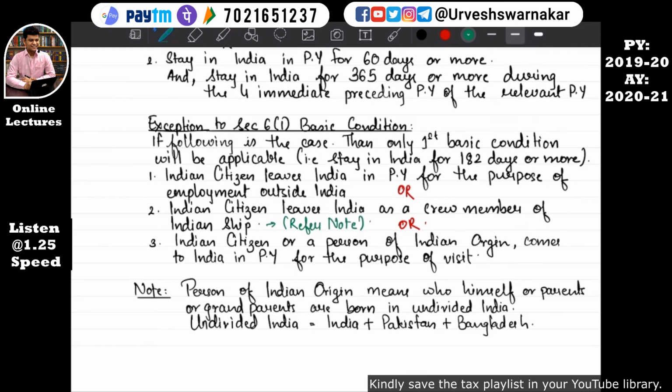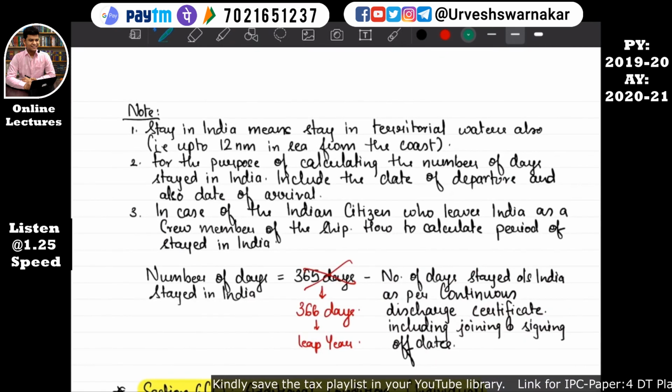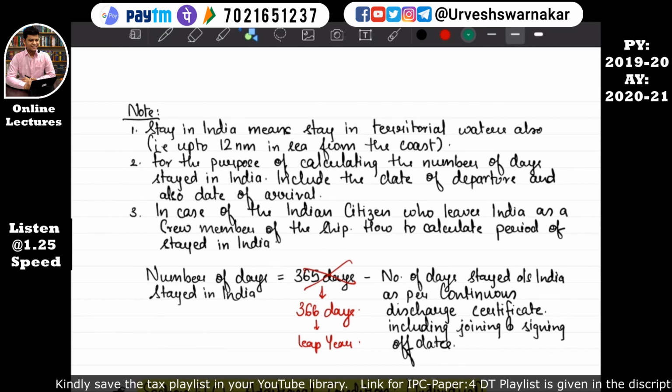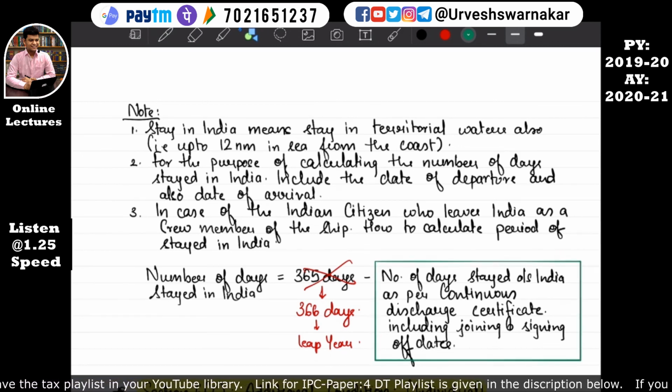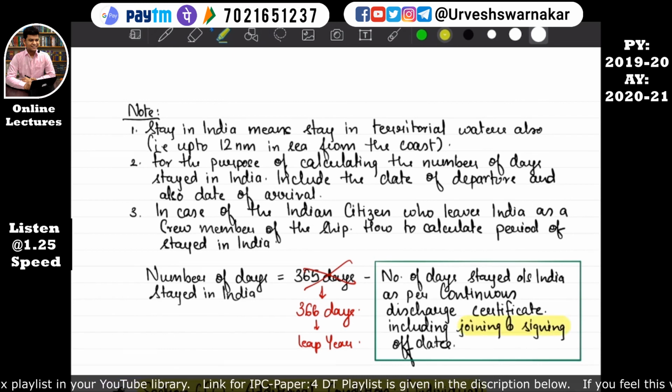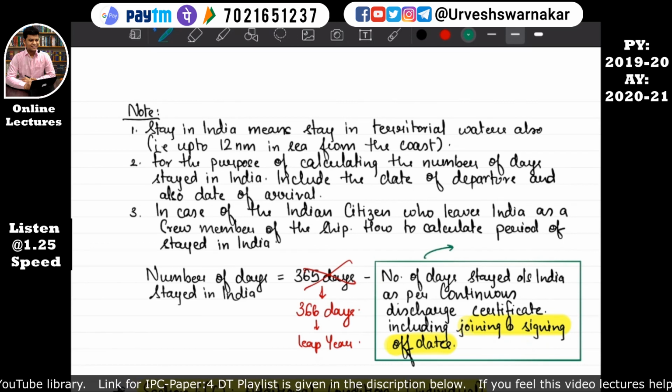So when you are reading this, Indian citizen leaves India as a crew member of Indian ship, when I write refer note, you will immediately refer the note on the next page and you will come to know. Okay, so here this is of utmost importance. This part is utmost important. And out of this part also, joining and signing of date are of very much importance. Okay, do not goof up over here.